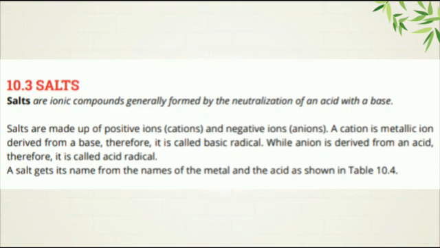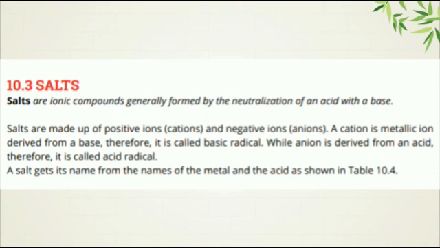A cation is a metallic ion derived from a base. Therefore, it is called basic radical. What are basic radicals? Cation of the salt is a metallic ion derived from the base. Therefore, it is called basic radical, while anion, the negative ion, is derived from an acid. Therefore, it is called acid radical.